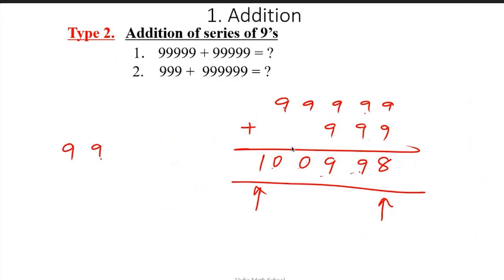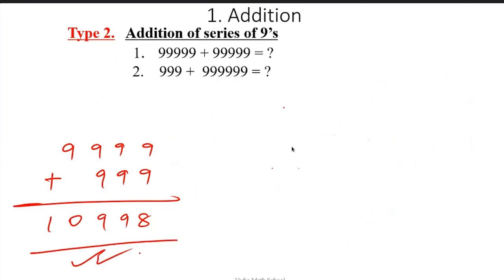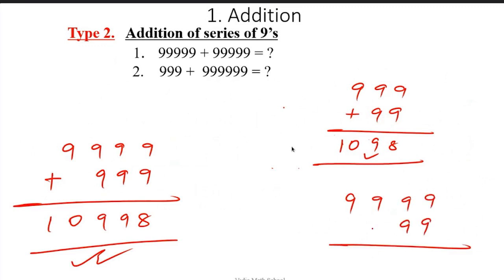Take one more example. Then you have to give me the answer of this question. Actually, it is the same question. If you add 9 here, this will become the same question. 10,998. Good. So if you use the same method, you don't have to add all these values like 999 and 99. Because there is a 1 9, I'm writing 10. And this is 9, this is it. Simple. Because whatever is in the center, you just have to write. I'm not adding anything here. Simple.